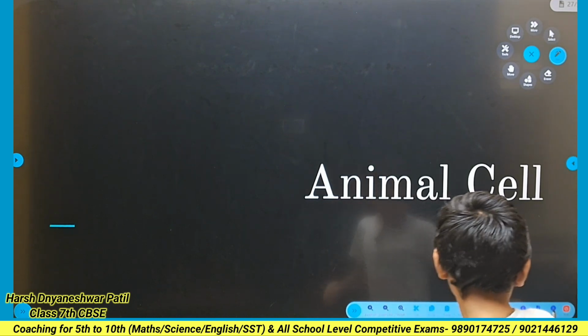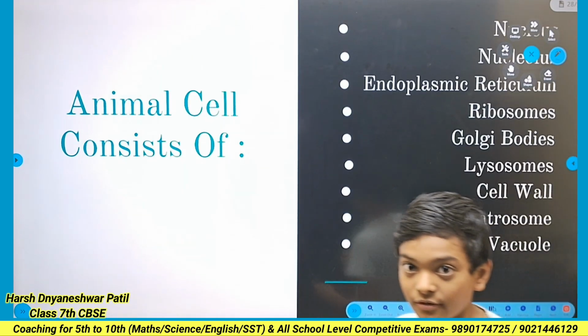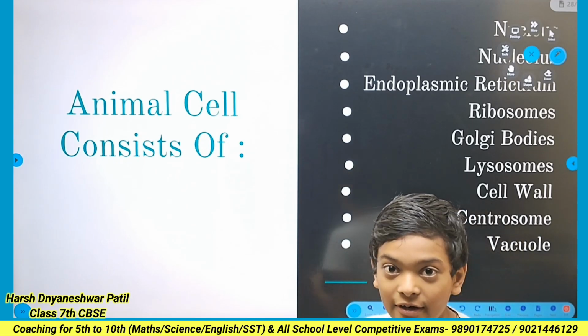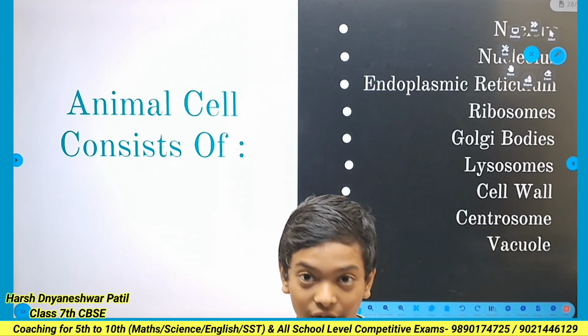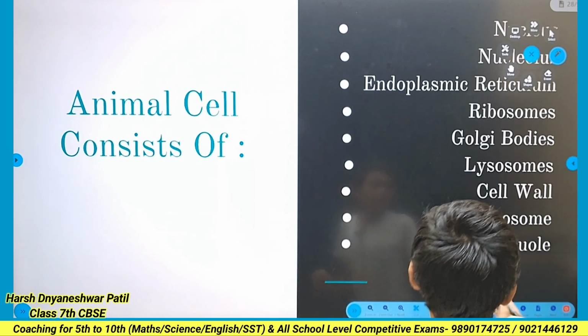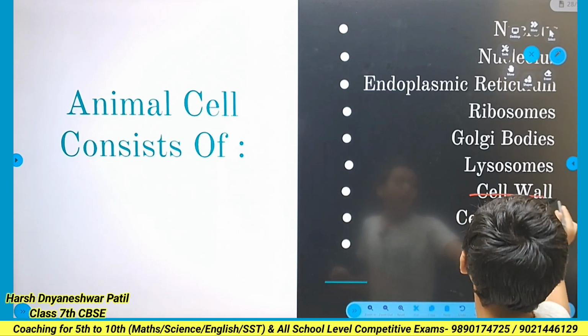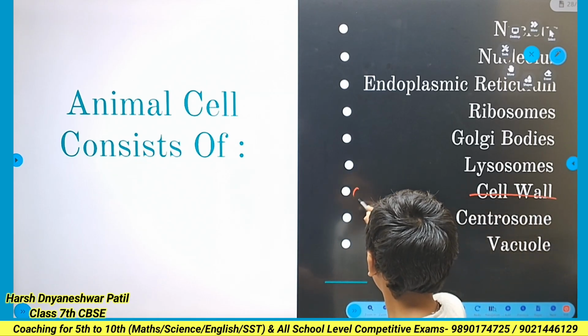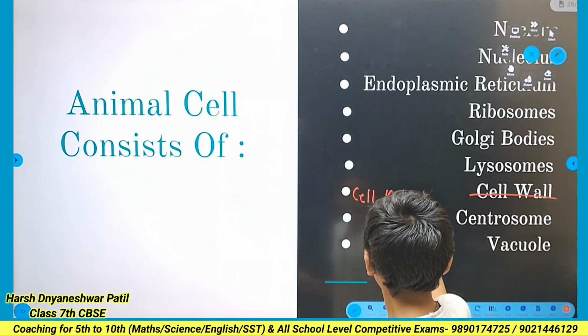Animal cells also consist of various organelles like Golgi bodies and ribosomes, but there is no cell wall present; here the cell membrane is present.